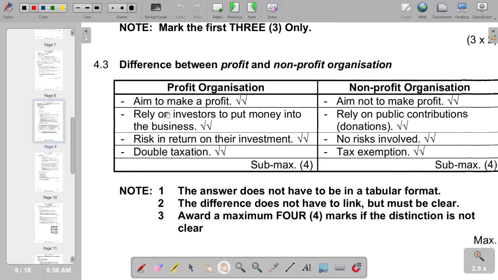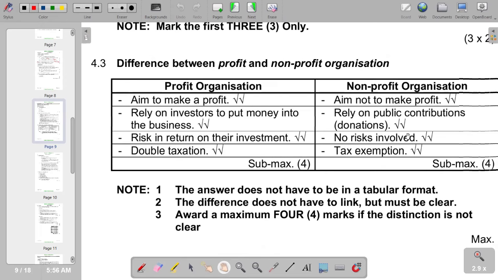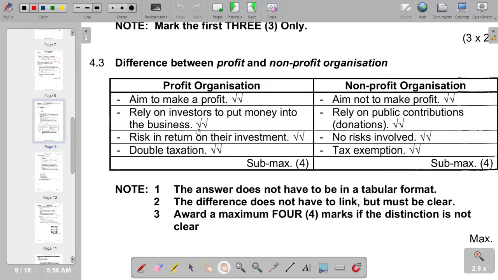Then we've got a second difference. Profit organizations rely on investors to put money into the business, whereas non-profit organizations rely on public contributions, which are donations. And then we also have further differences between the two.